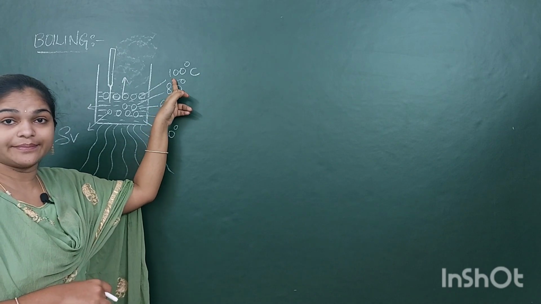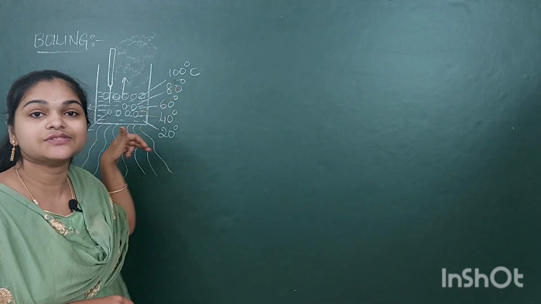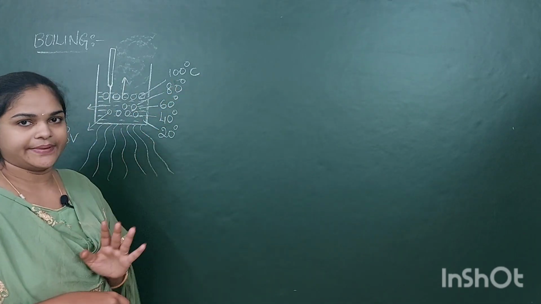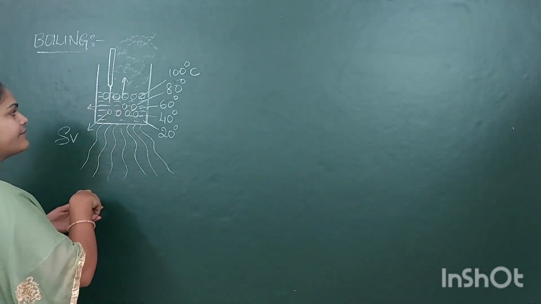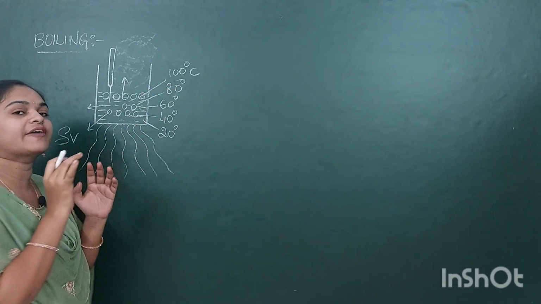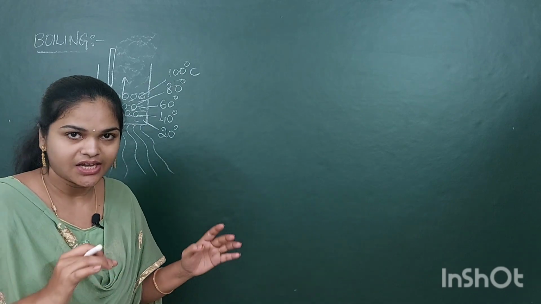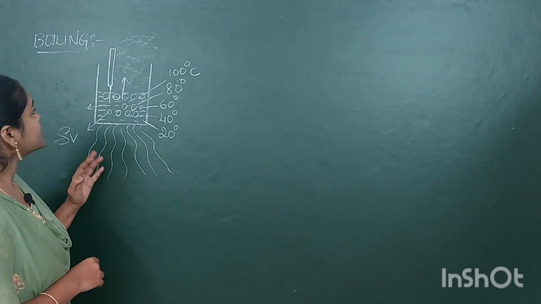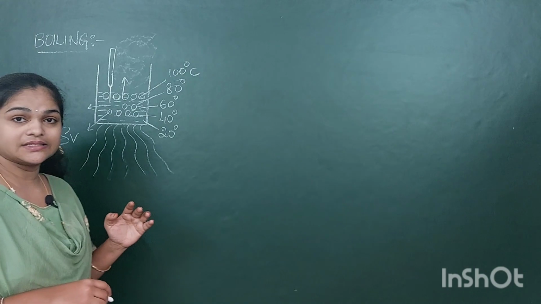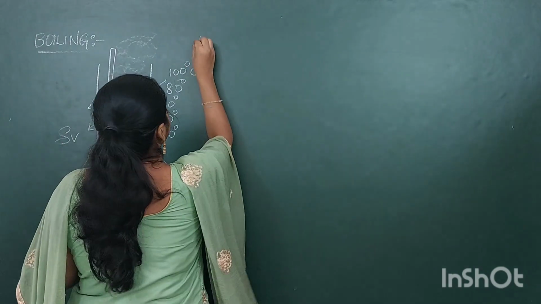What is that constant temperature? At 100 degrees Celsius, the whole process has happened. So what is the definition of boiling? I will write the definition.